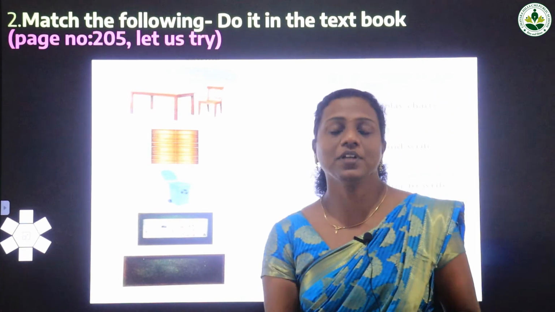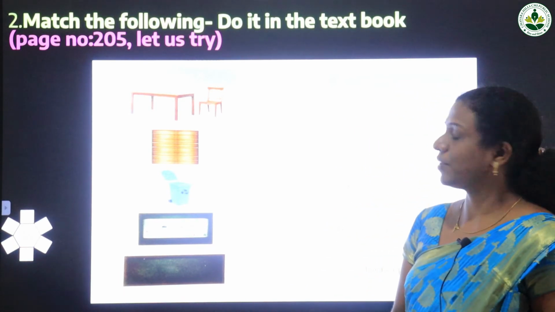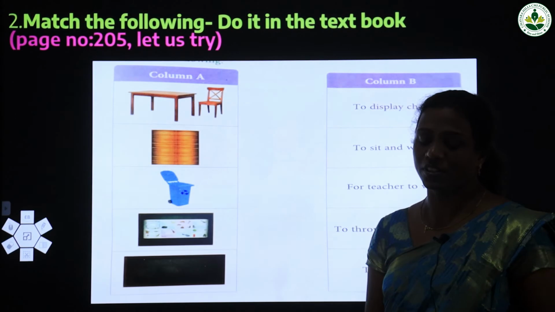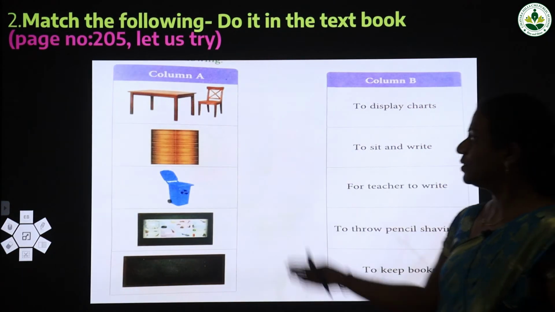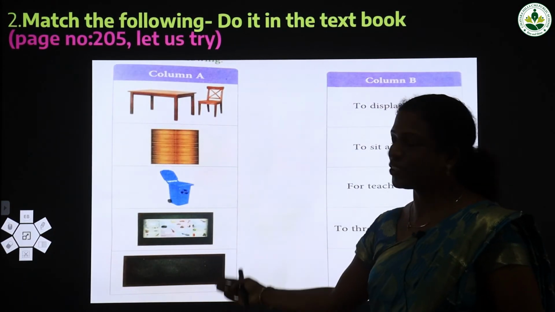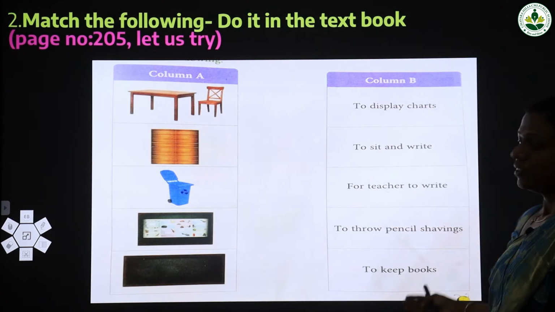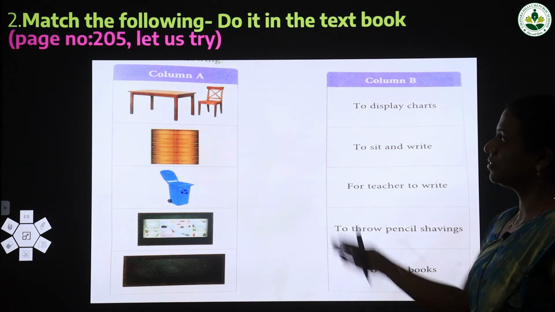Then you have to take the textbook, page number 205. Let us try. In that you can see a question, match the following. So we can check which are the answers. On the left side you can see the pictures of some items in your classroom. On the right side are the uses of those things, or what we are using them for. So we have to match them.